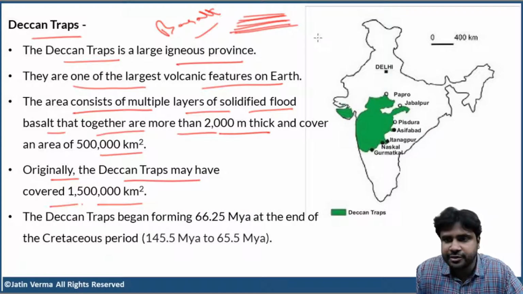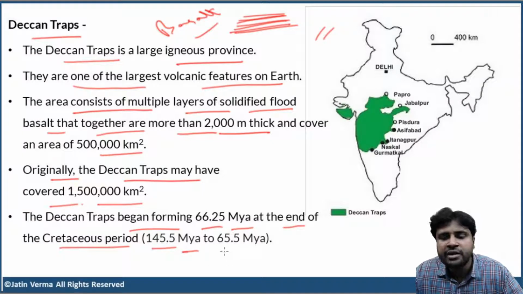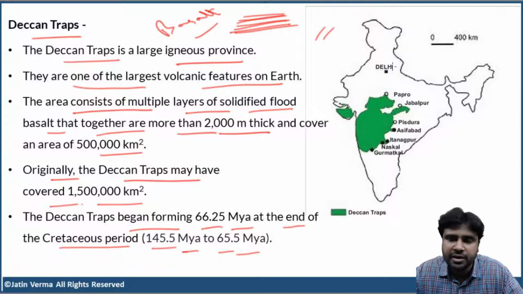Now, this is interesting if you ask me. The Deccan Traps began forming 66.25 million years ago at the end of Cretaceous period. What is the time span of Cretaceous period? 145.5 million years ago to 65.5 million years ago. So these Deccan Traps started forming 66.25 million years ago at the end of Cretaceous period.